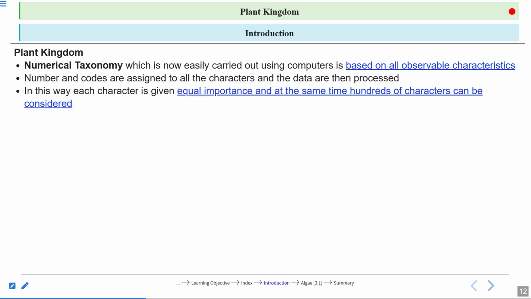In this way, each character is given equal importance at the same time. Hundreds of characters can be considered. So you can see here that they consider hundreds of characters, because they are not concerned only with morphological characters. They look at anatomy, biochemistry, cytology. In numerical taxonomy they also consider the number of chromosomes, number of pollen grains, number of stamens, all the characteristics that come with numbers.